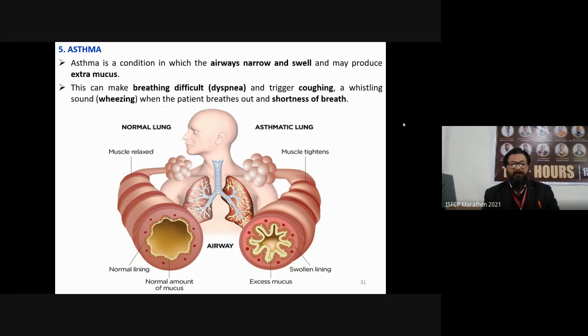You can see this is a normal lung where there is a proper normal lining and a normal amount of mucus. But in case of asthma, you can see the lining becomes swollen and there is excessive secretion of mucus, which causes narrowing of the airway passage and the patient feels difficulty in breathing.